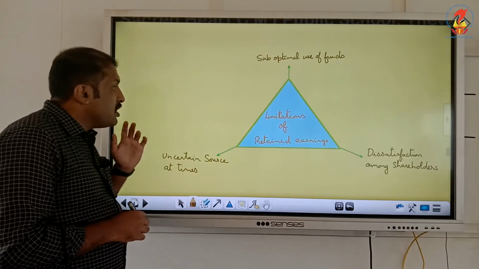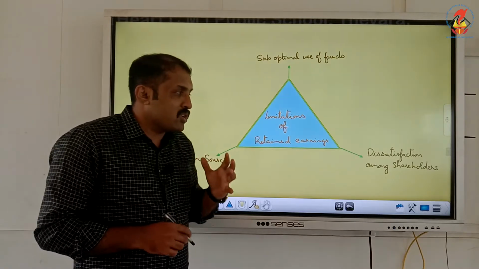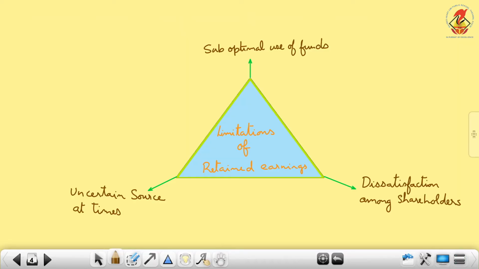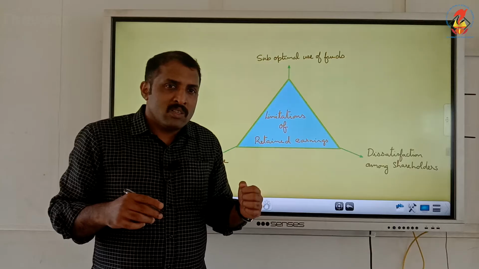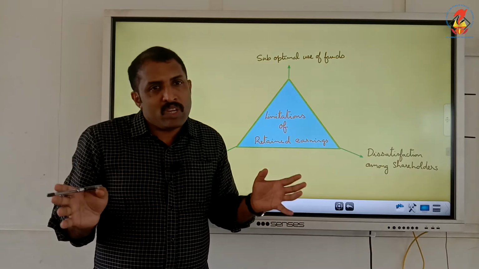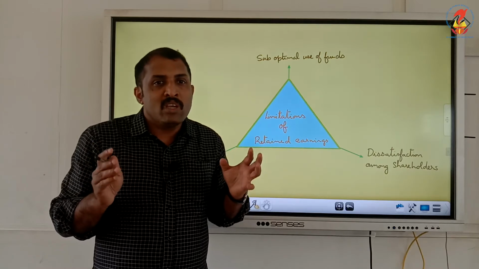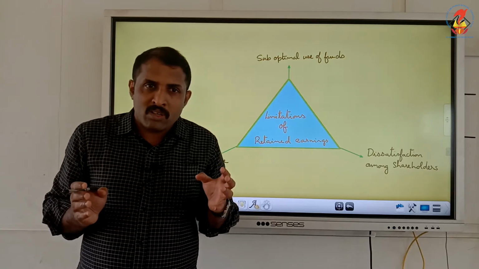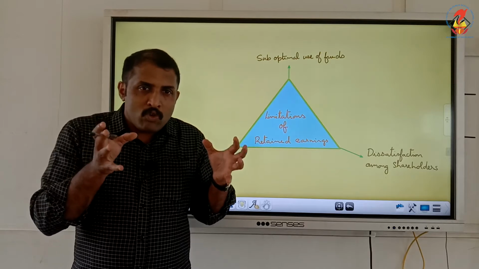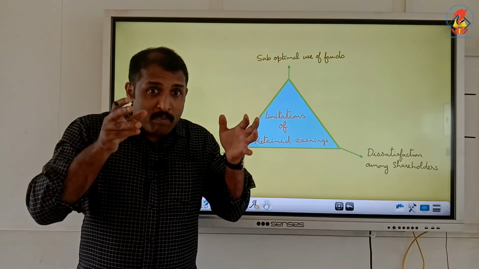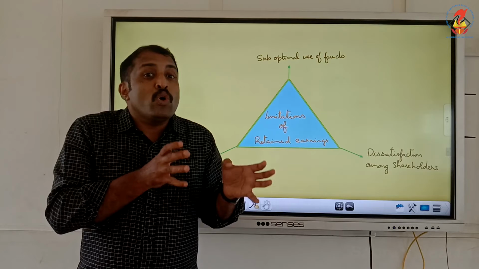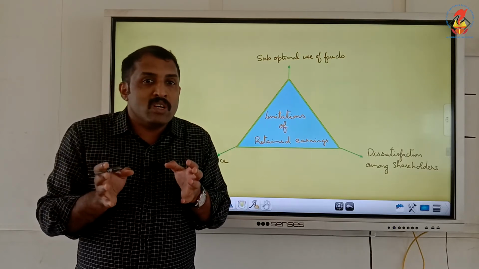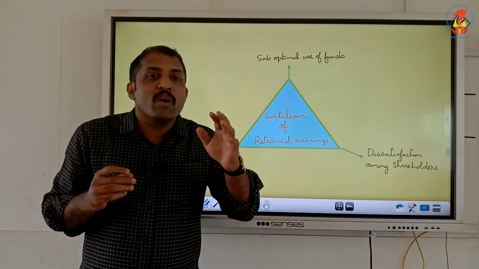Now there are some demerits also, some limitations also. One of the basic limitations is that if an excess amount of profit is taken back as retained earnings, there can be dissatisfaction, because every shareholder purchases shares in order to get a better dividend. So dividend is paid out from the profit, and if from the profit the majority is kept as retained earnings, that means that much less amount will be available for dividend.